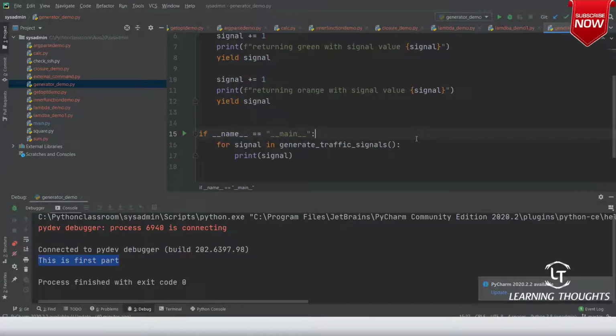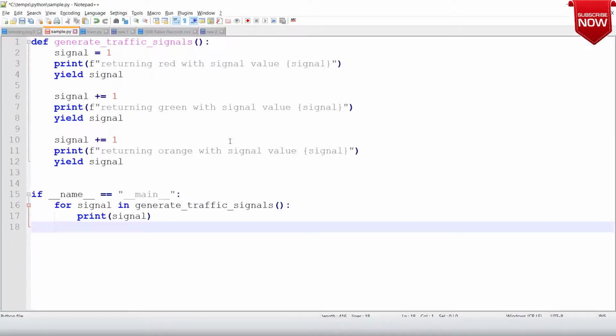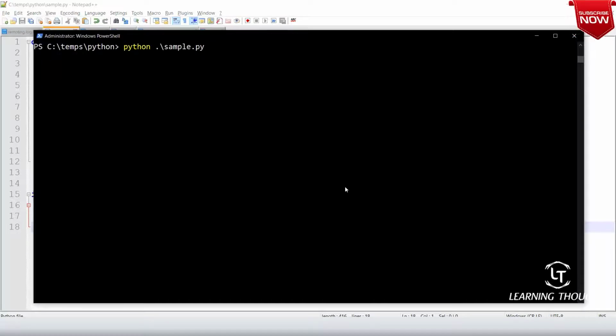So I've written the function and I'm using it as if it is some loop, some list or some iterable. Okay, now let me copy this. Okay, so let me try to run this. Let us see what happens. Python sample.py.